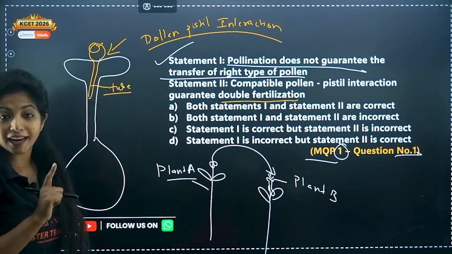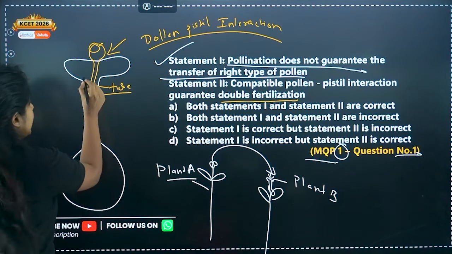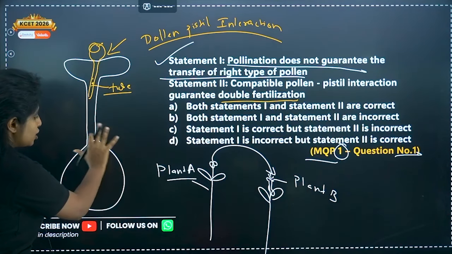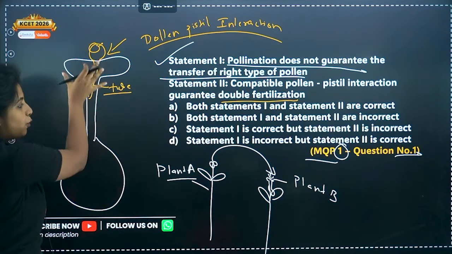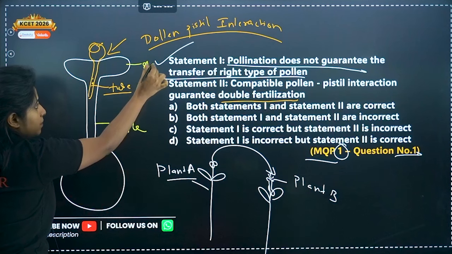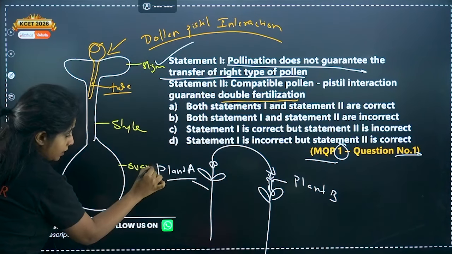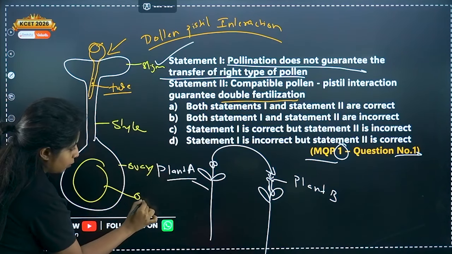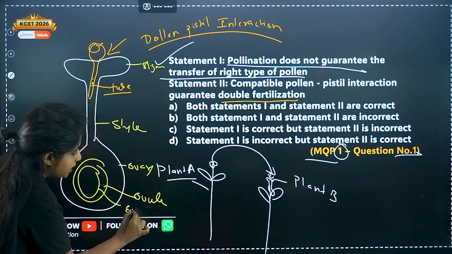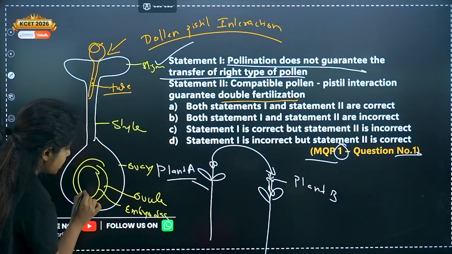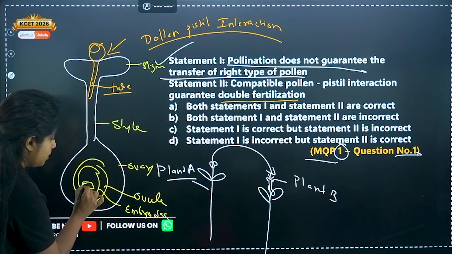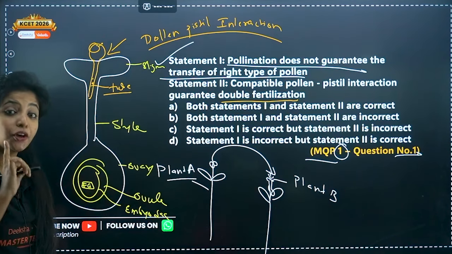A pollen grain, my dear children, carries 2 male gametes. So eventually what has to happen? I'll give you an idea. This is the ovary of the female reproductive part. This is the style and this is the stigma. In the ovary you have the ovule. Inside the ovule there is one more thing known as the embryo sac. And inside the embryo sac you have the most important cell of the female, that is the female gamete.